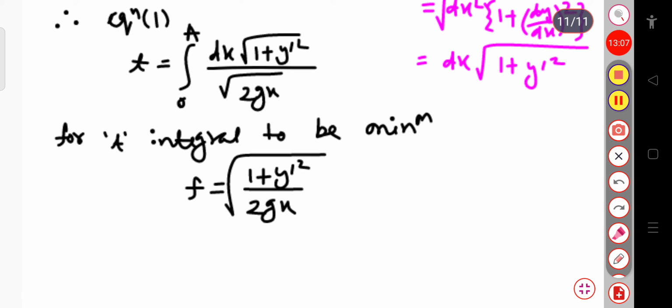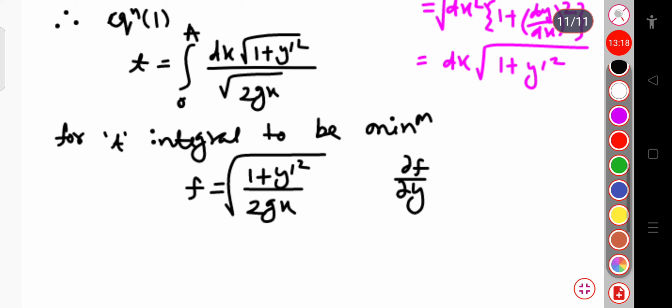To calculate the Euler-Lagrange equation, first of all we calculate dou f by dou y. You can see this term doesn't contain the y term, so this is equal to 0.